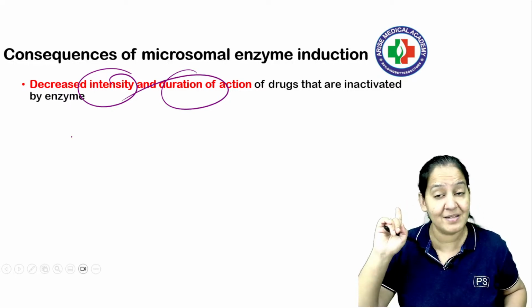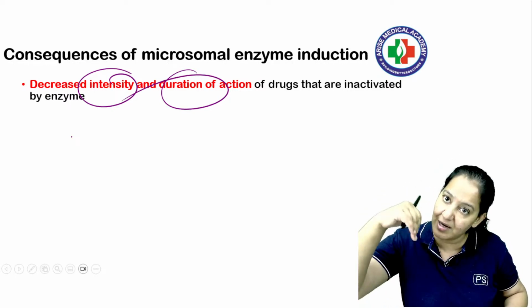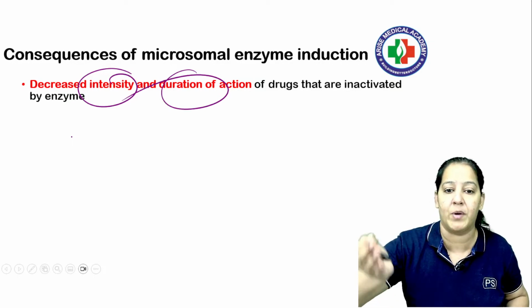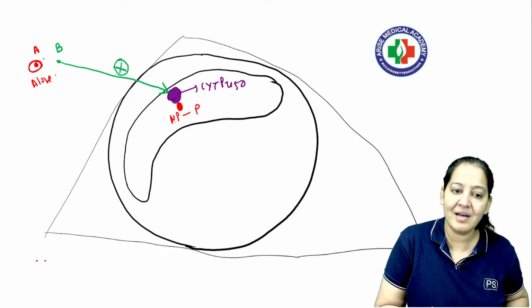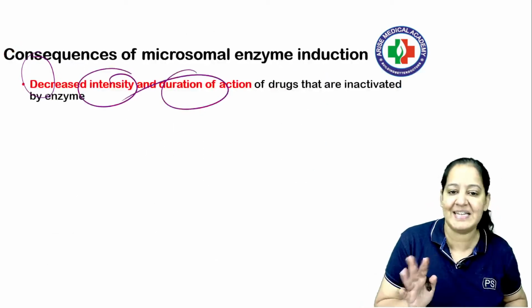In the inhibitors there was toxicity. In inducers it's the opposite of toxicity. Decreased intensity and duration of the drug. Right? So you should know this deadly combo also. Okay? Substrate drugs are the same. Here also it is CT scan.